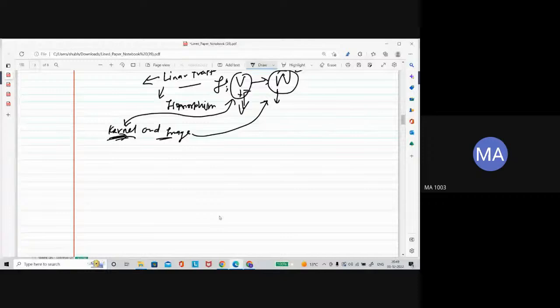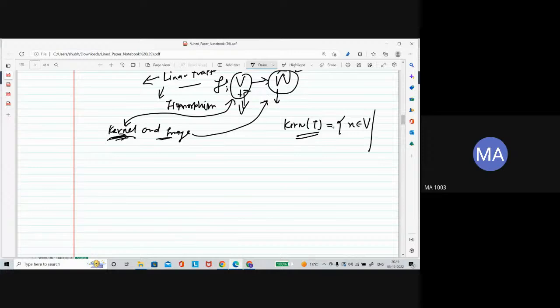What is kernel? The kernel of a linear transformation is the collection of vectors from the domain whose image is 0. Let's say this is capital V, this is small v.